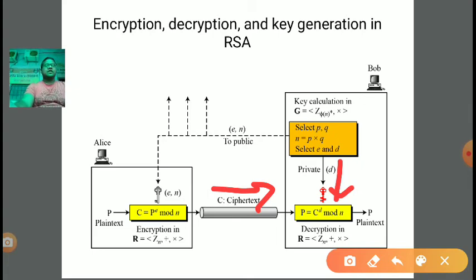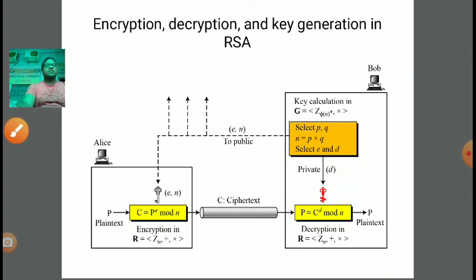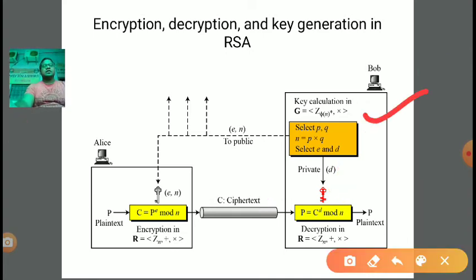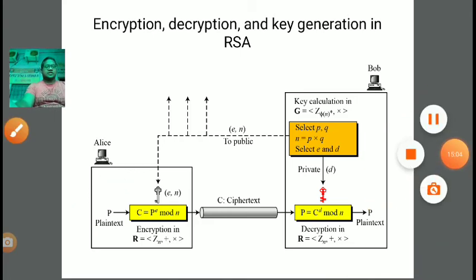What is D? D is the multiplicative inverse of E under modulus phi n, right? So we have D and C both, and we are calculating P. How to calculate P? We take C, apply D on it, and mod n. If you apply mod n on C power D, it will result in P, that is the plain text. So in this manner we can perform key generation, encryption and decryption. All these three steps can be done step by step.